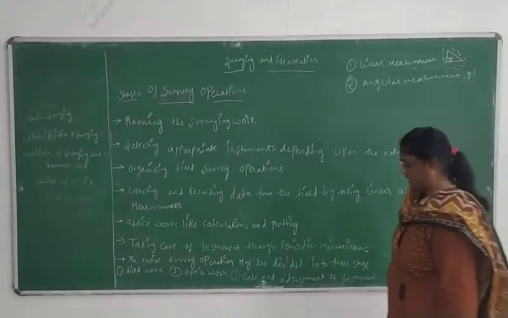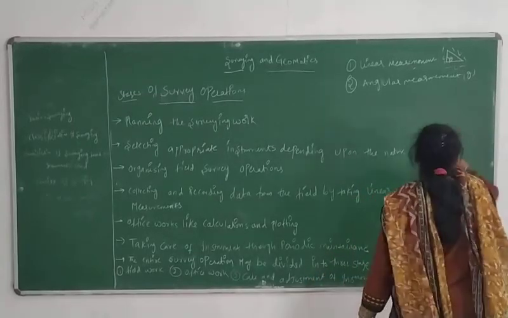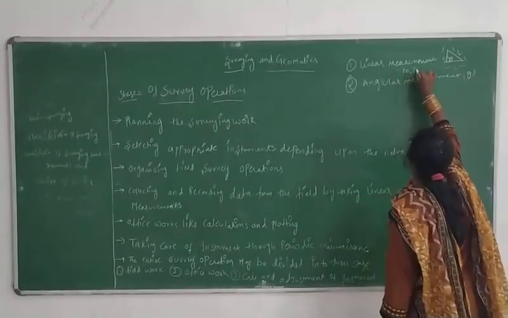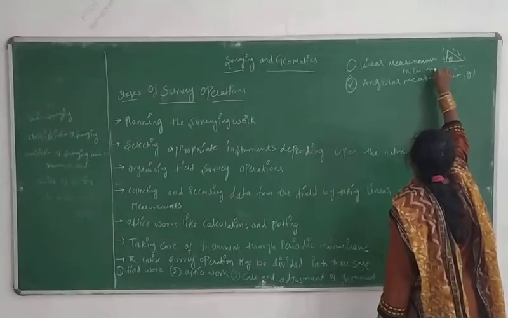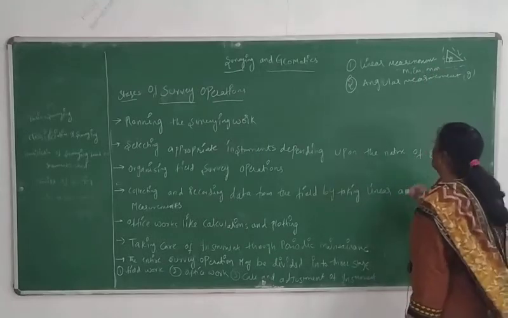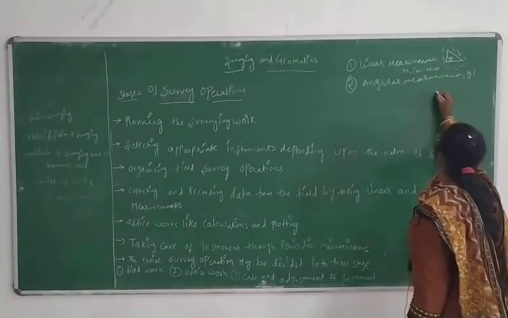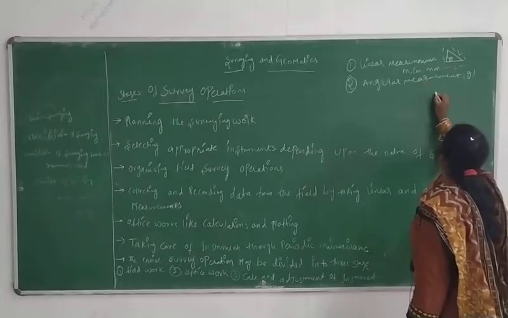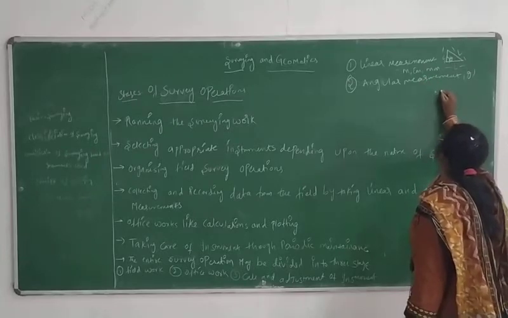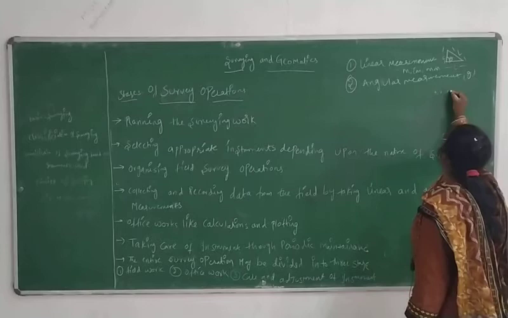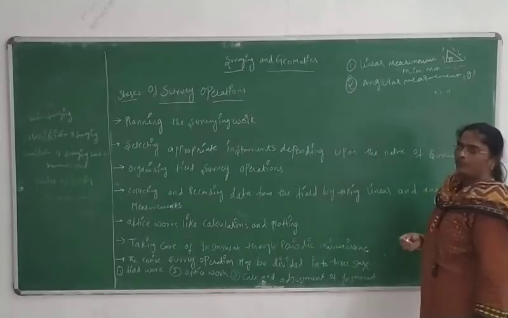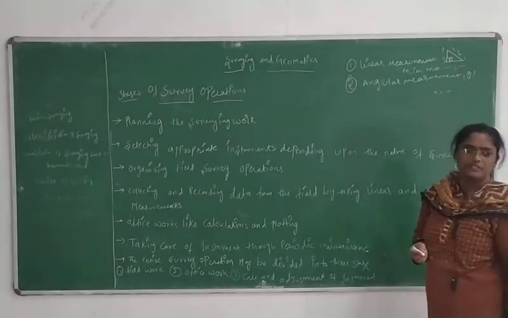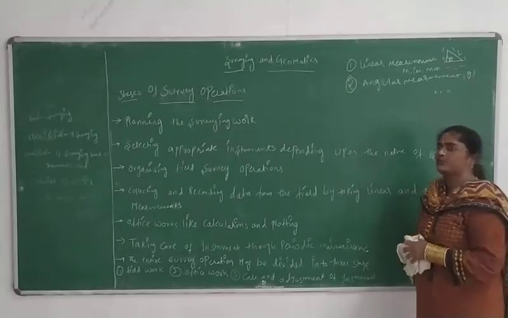So see here, what are the units? For linear measurements, the units will be meters, centimeters and mm. For angular measurements, the units will be degrees, minutes and seconds. Now you please tell me, what is it? Madam is telling degrees, minutes and seconds, we don't know that one.